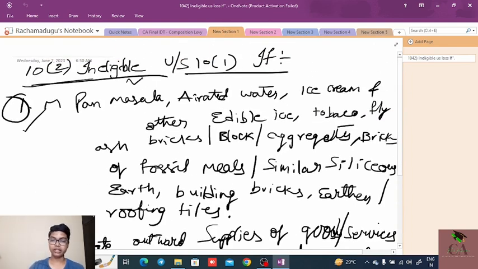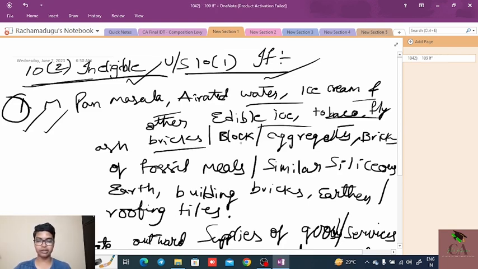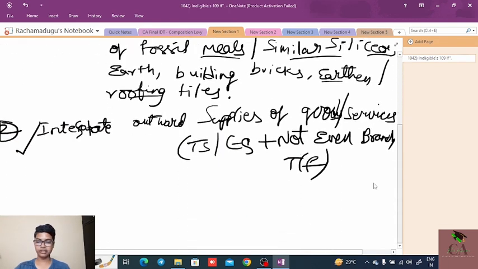Section 10 subsection 2, ineligible under section 10 subsection 1 if manufacturer of pan masala, aerated water, ice cream and other edible oil and tobacco, fly ash, bricks, blocks and aggregates and bricks of the fossil meals and similar siliceous earth, building bricks and earthen and roofing tiles. And next one is the persons who are supplying the interstate outward supplies of the goods and services, whether those are taxable supplies or exempt supplies, and not even the branch transfers are eligible.